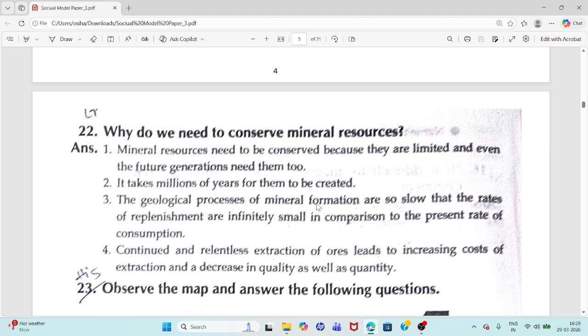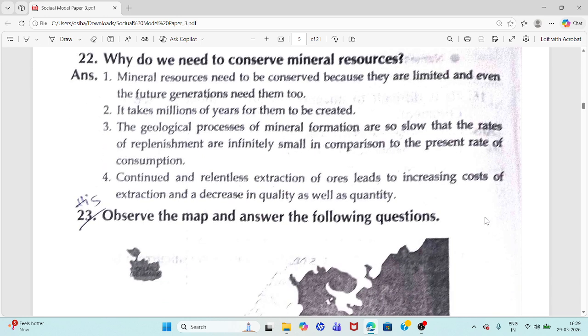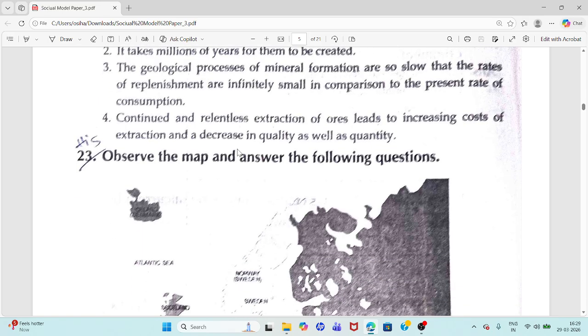Geological processes of mineral formations are so slow that the rates of replenishment are infinitely small in comparison to the present rate of consumption. Continued and relentless extraction of ores leads to increasing costs and decrease in the quality as well as quantity. We have discussed this question in model paper 1. So you can refer model paper 1 also.